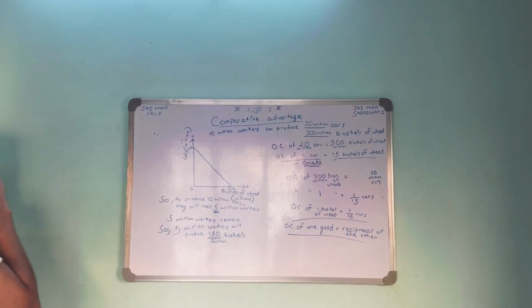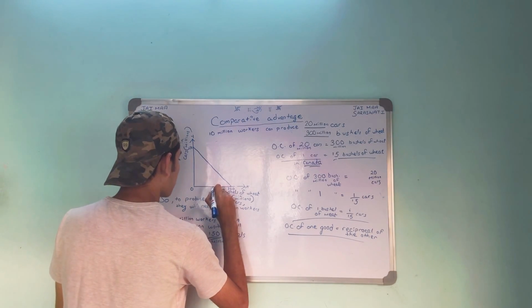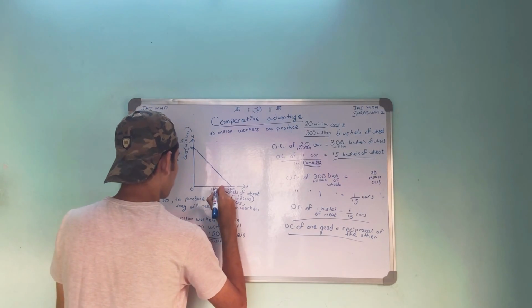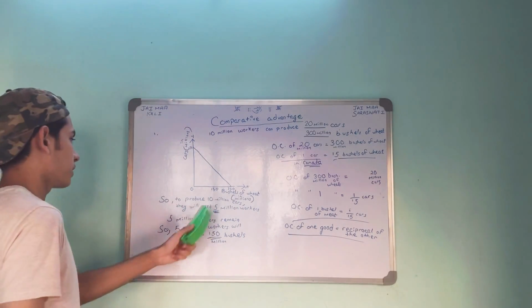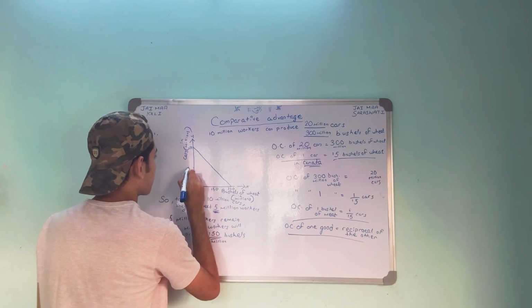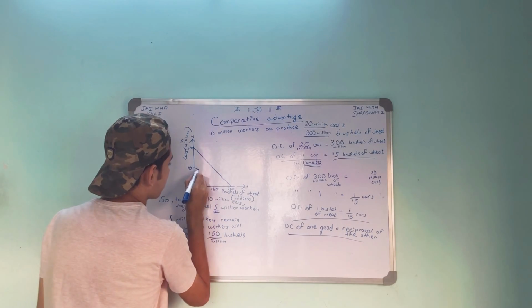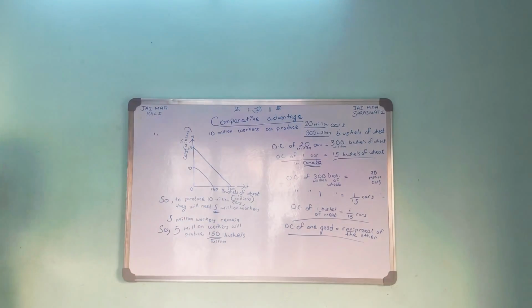So 150 will be over here, and the cars, 10 million cars, will be over here. Let's join them. This is a straight line, not a curve. So that's what we have done till now.